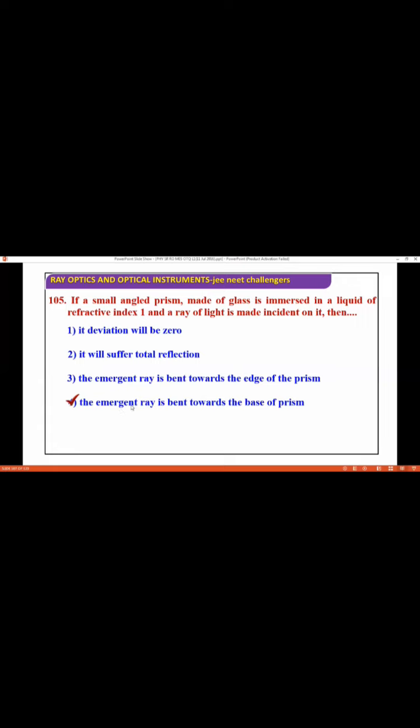So if a small angle prism made of glass is immersed in a liquid of refractive index 1 and a ray of light is made incident on it, then the emergent ray is bent towards the base of the prism. Again, it's a very practical based question. If you know, you know. So you can attempt such questions based on practical knowledge and practical experiences. You can easily attempt such questions. Next, we are moving to the next question.